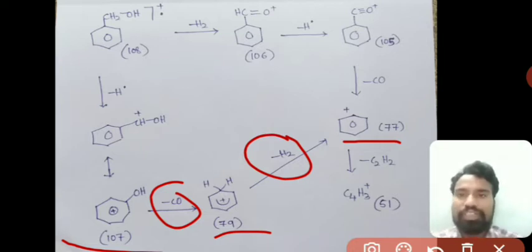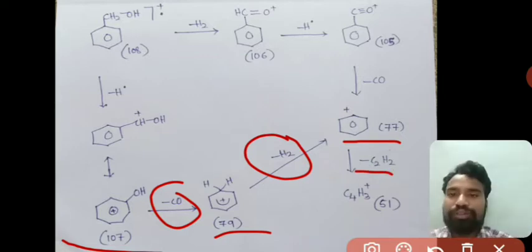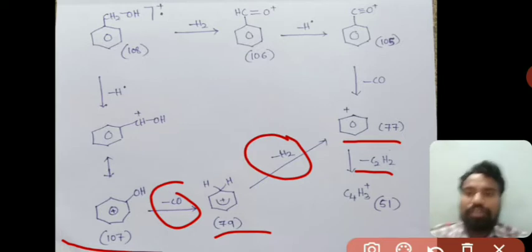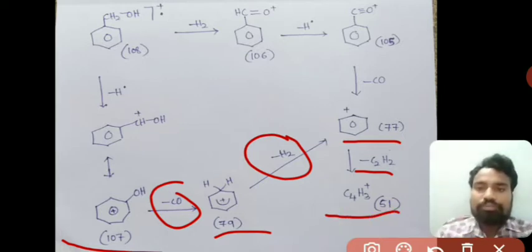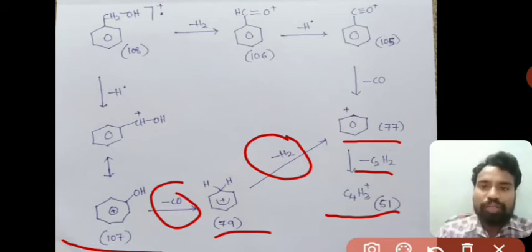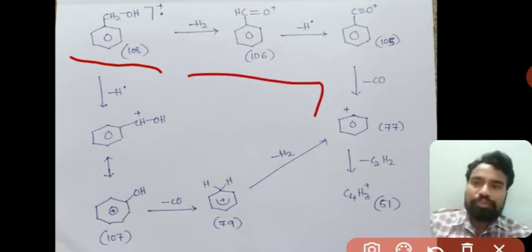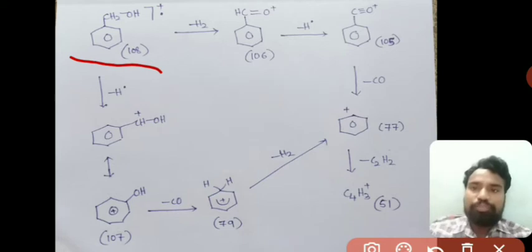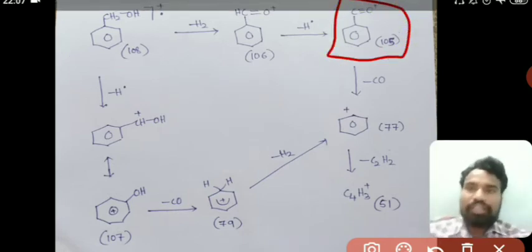So that m/z value is 77. And after that, by the removal of C2H2, C4H3+ is formed. So there are two kinds of fragmentation processes in benzyl alcohol: one is this process and the second one is this process. The characteristic peak would be this, because this would be the stable carbocation formed here.